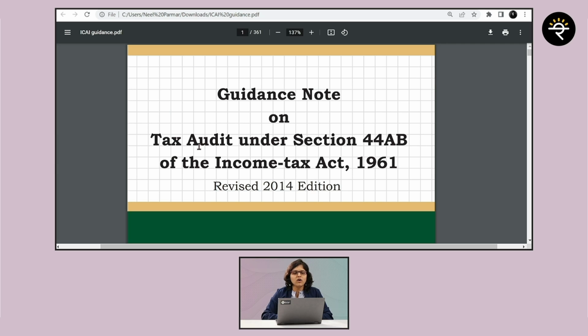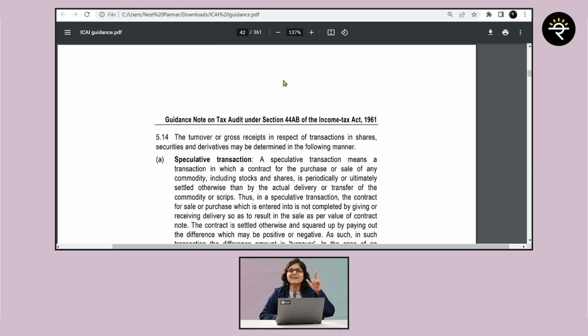So now let's understand with the help of proper resources as well as simple examples as to what is the meaning of turnover, right? So if I ask you in normal parlance, what is the meaning of turnover? That's nothing but sales, right? It's so simple. But then how does it work for futures and options? And for that, we have a guidance note on tax audit under section 44AB of Income Tax Act 1961, just a 361 pager guidance note, that's it. And from that you have to only refer to page number 42 of this PDF, okay. What are we referring to?